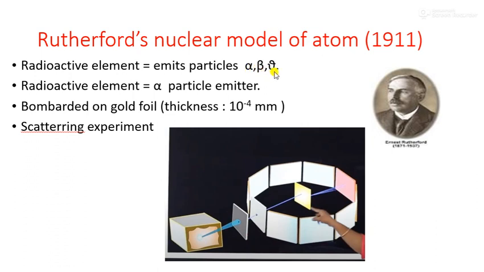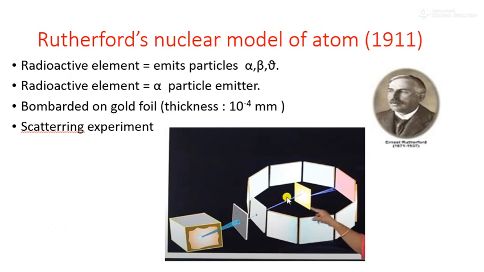So for his experiment, Rutherford took the alpha particles. Which particles did he take? The alpha particles, which are positively charged particles. And he put that element in a box and it bombarded the gold foil. This is the gold foil, and around that we have a fluorescent screen. For what purpose?